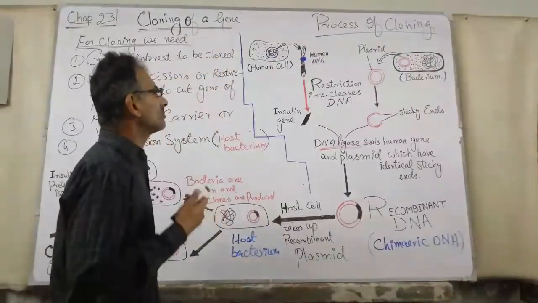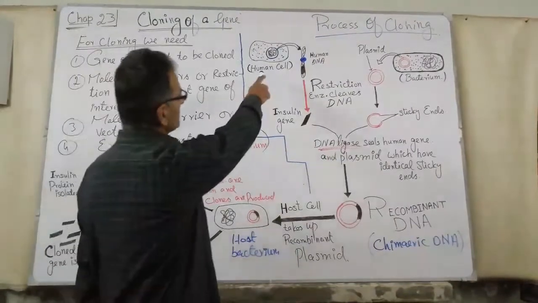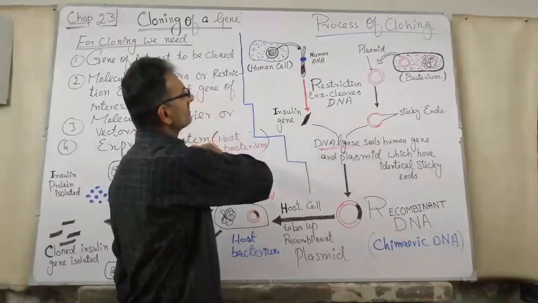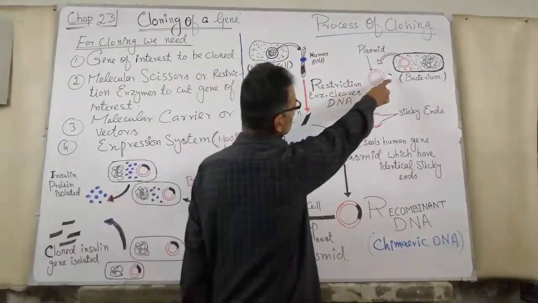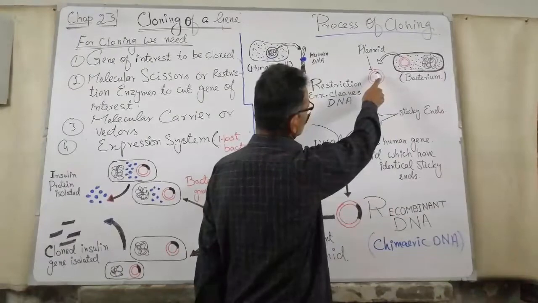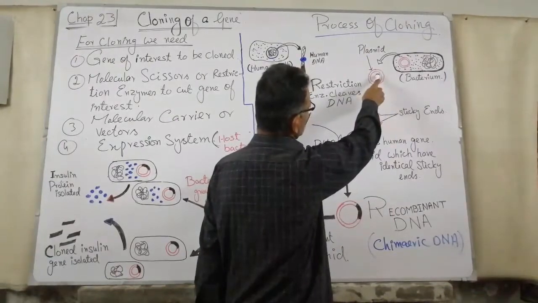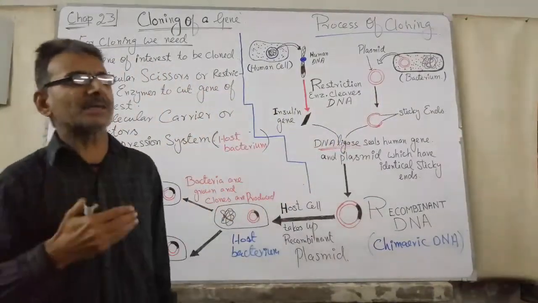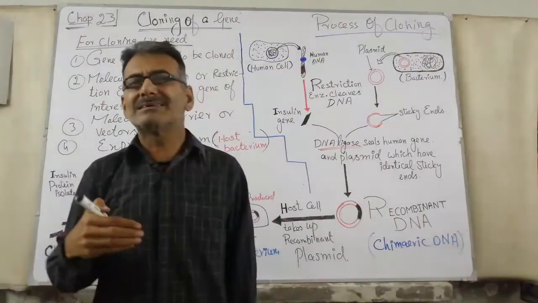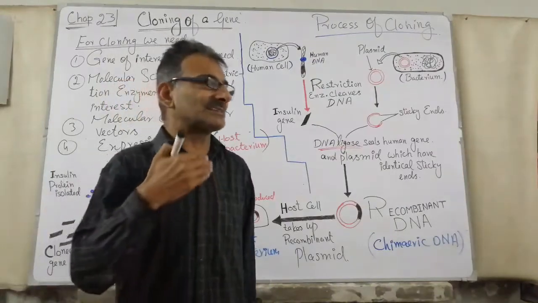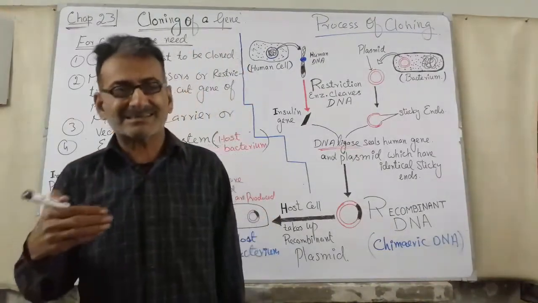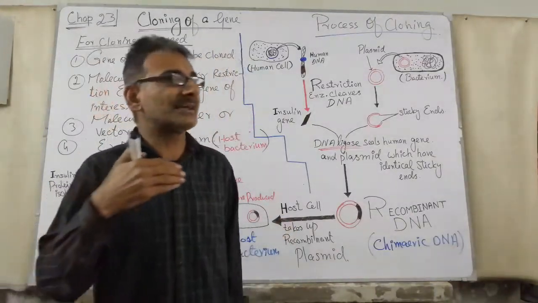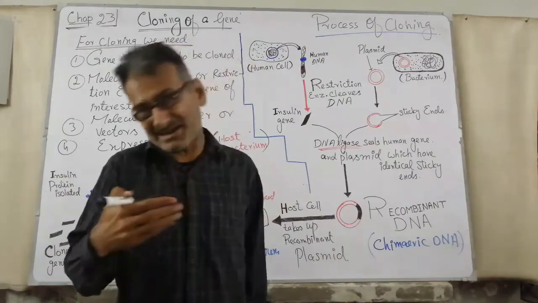In the process of cloning, we have a human cell, which is the source cell for the insulin gene. And this is the bacterium from which we isolate the plasmid vector. This is a cloning vector. There is an enzyme known as restriction enzyme or restriction endonuclease. The function of this enzyme is to cleave the DNA.